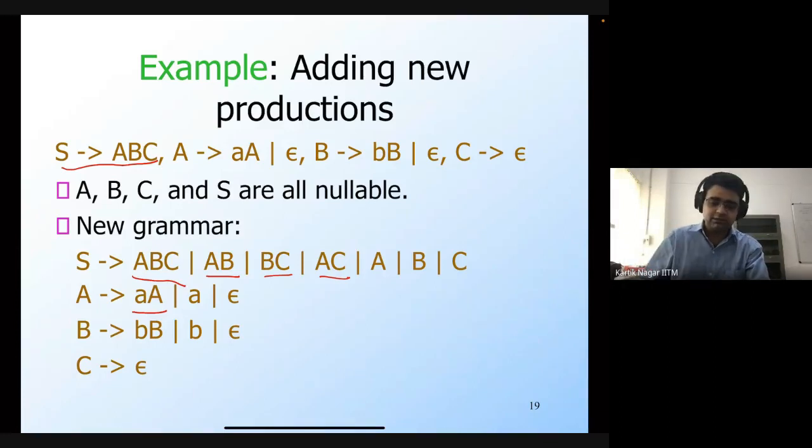That's the first thing that we'll show today: that removing these epsilon productions and adding these new productions does not change the language of the grammar, except that it removes epsilon. So if epsilon itself is present in the language of the grammar, then that will be removed, because it won't have a derivation in the new grammar, but every other non-null terminal string will have a derivation.